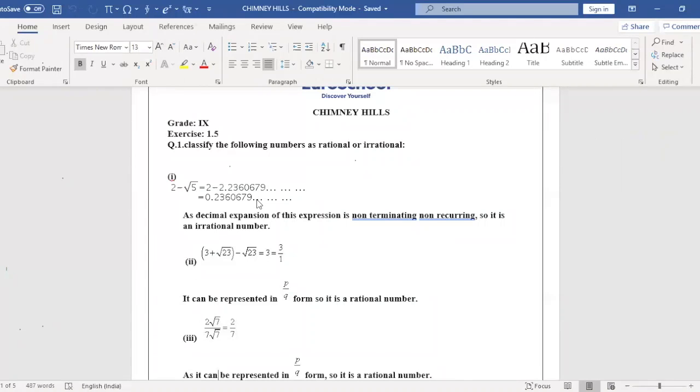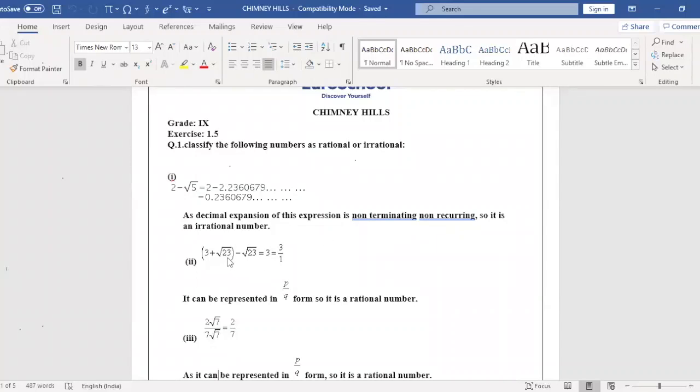But what we need here is that this is non-terminating and non-recurring. That is what we need to say it is irrational. Or you can write the rule: the addition or subtraction of a rational and an irrational number is always irrational. That rule also you can write, or you can write this conclusion also. Both are correct. Am I clear here? Any doubt in the second question, children?